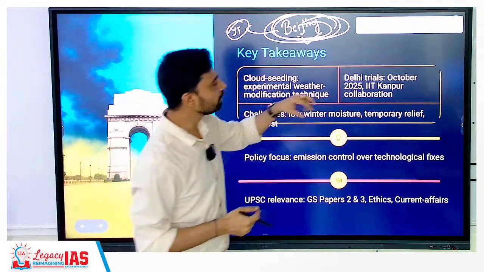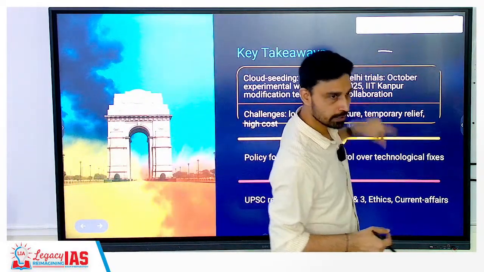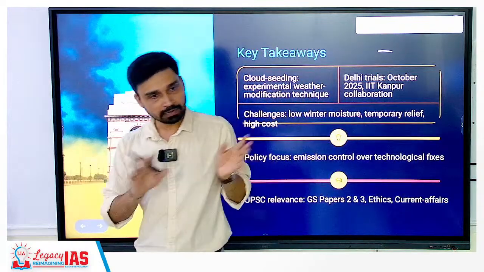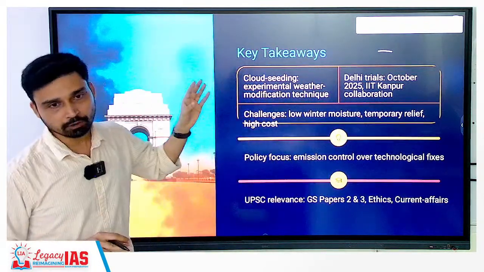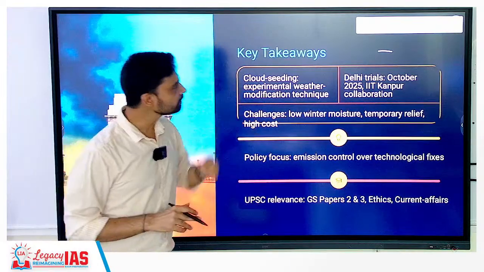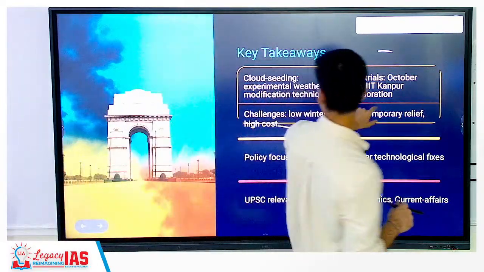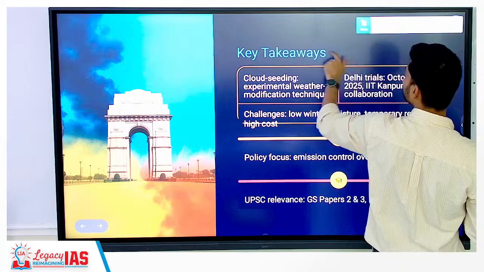Plus, China has another advantage: they do not have to be accountable to citizens. So the government understands that whatever plan it has made, it will follow, no matter what people are feeling or saying about it. That is also one reason why they are successful to that extent. Right, so that's about cloud seeding.